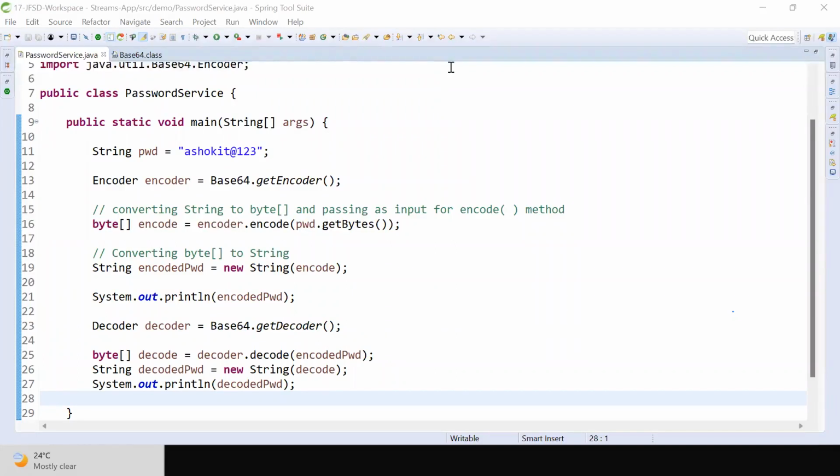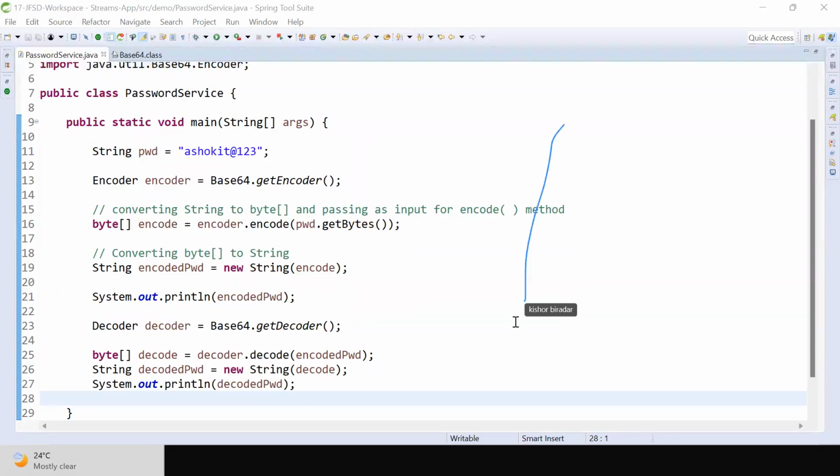What we need to use, guys? Encryption we need to do. Encoding is different, encryption is different. When we want to secure passwords in the application, we need to go for encryption. Encryption means converting the data from readable format to unreadable format. To do that, there are some algorithms available in Java, like the SHA algorithm. AES, the Advanced Encryption Standard algorithm, is also available to encrypt the data.